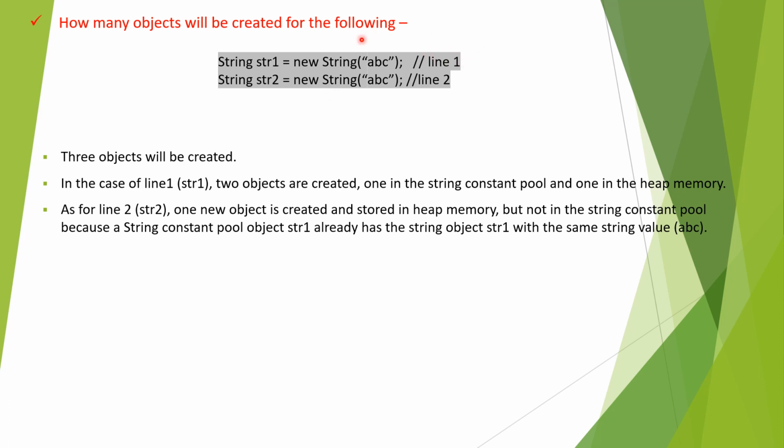For the first line it will create two objects, and for the second it will create only one new object, in the heap memory. It is not creating one in the string constant pool. Why? Because we already have the same value for the str1 reference in the string constant pool.